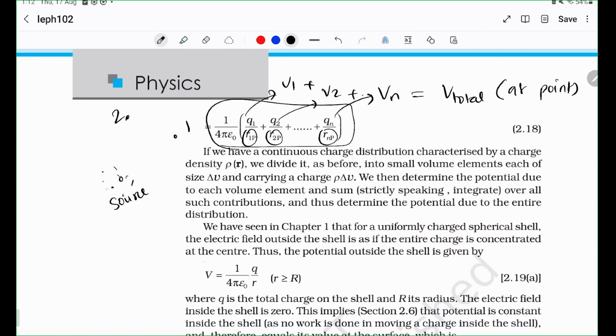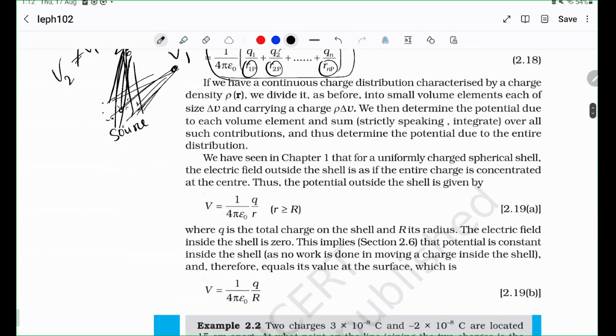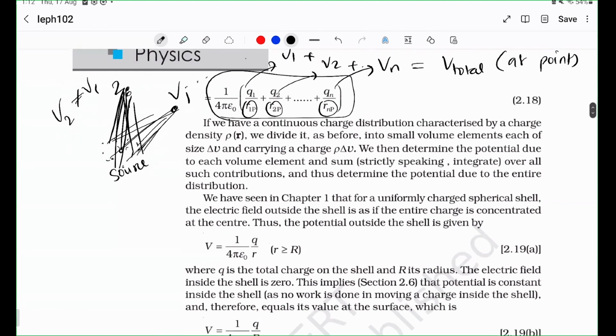If the source has multiple charges, all of those distances contribute to the potential at 1, and it's just a summation of all of them. But here, all these distances are very different, so this potential is going to be totally different. In a general case, if you argue that it could be the same, yes, it could, but it need not necessarily.